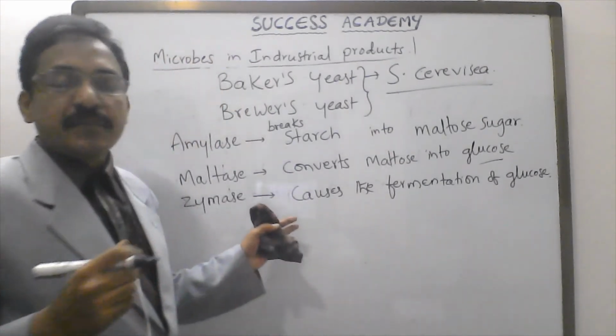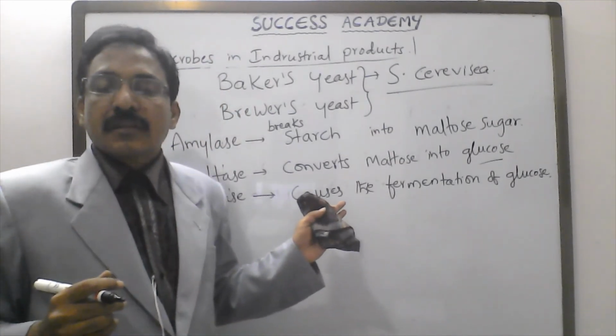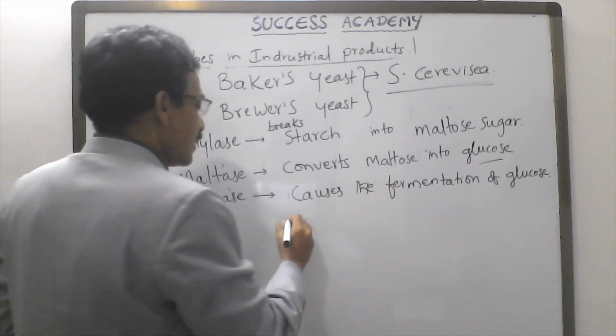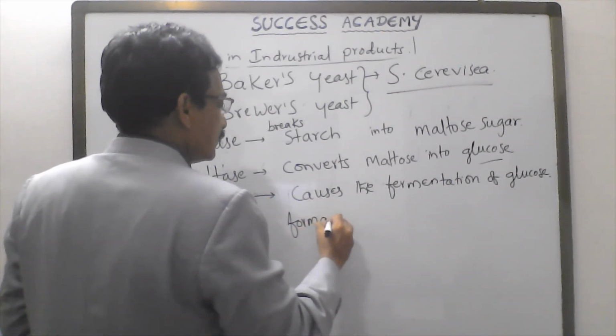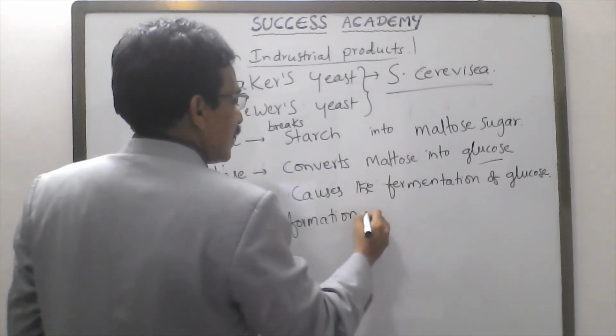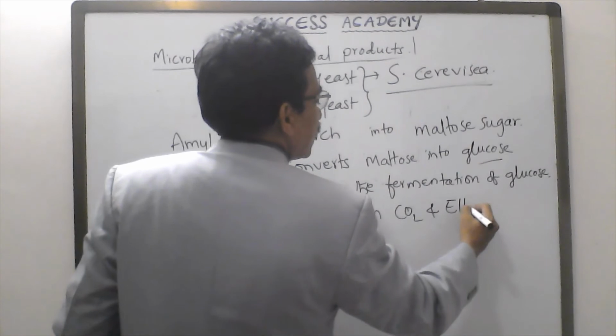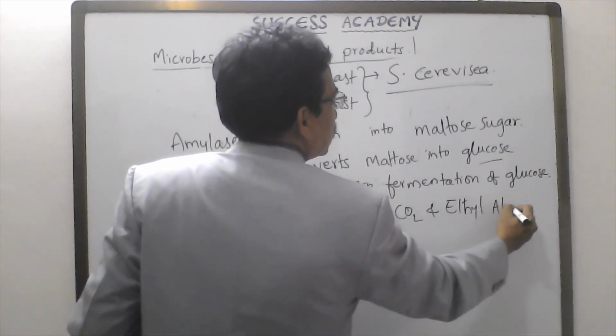After the fermentation of glucose, carbon dioxide and ethyl alcohol are produced.